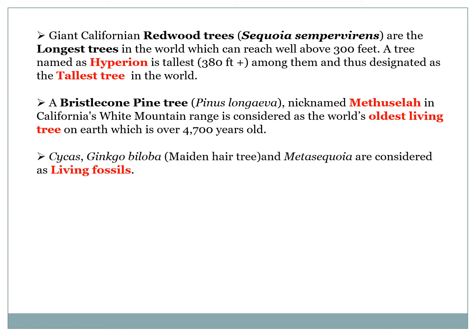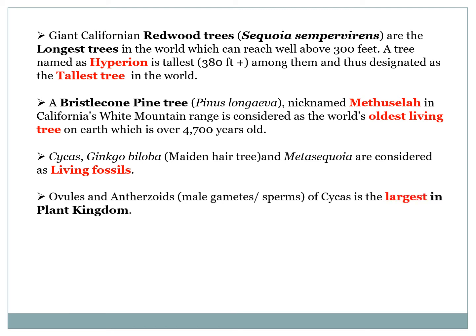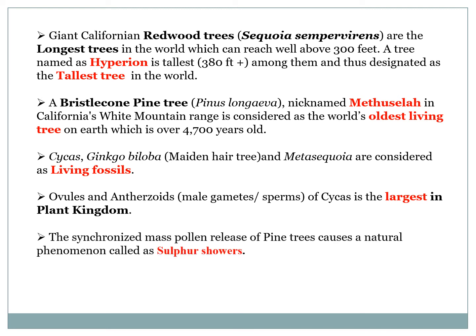The different members of the gymnosperm are considered to be living fossils. A few common examples are cycads and the ginkgo. These plants evolved at the time of dinosaurs, but they are still with us. The ovules and the androgen, or the male gamete, of the cycas are the largest in the plant group. In case of pine, all the trees in an area simultaneously release their pollen, and thus the air becomes yellow due to the pollen. This event is called the sulfur shower.